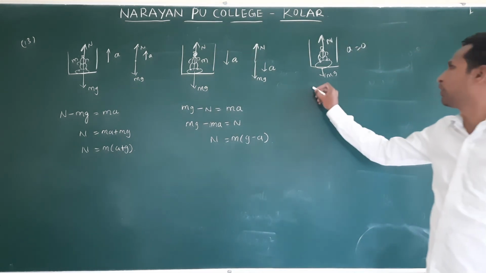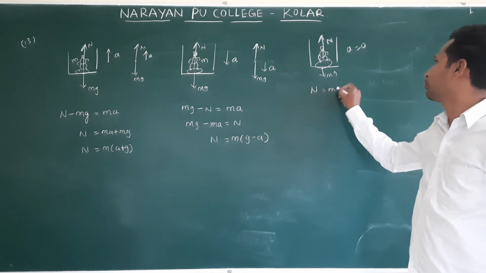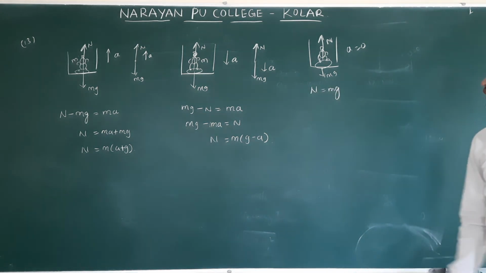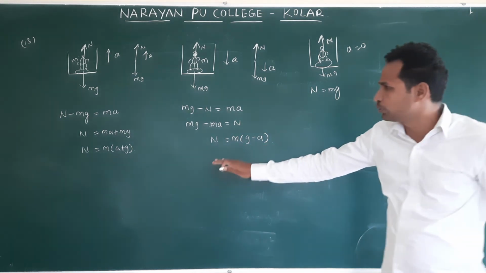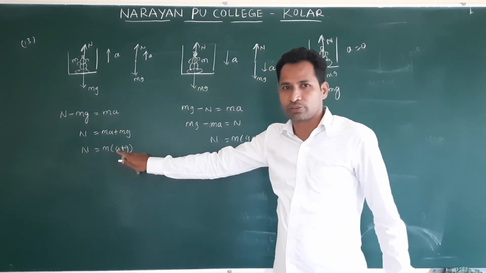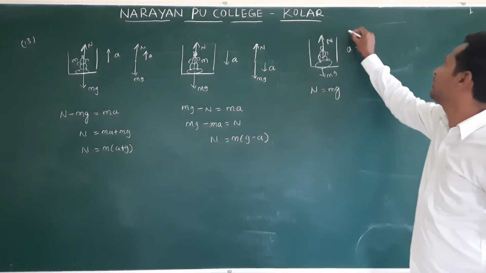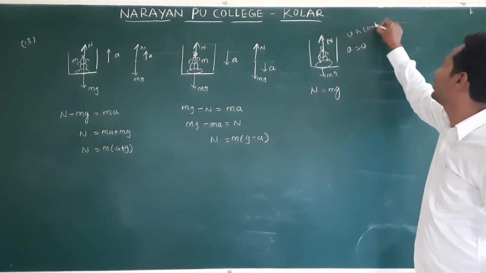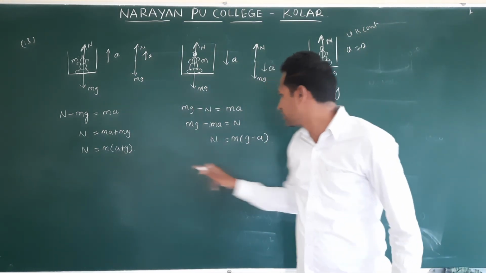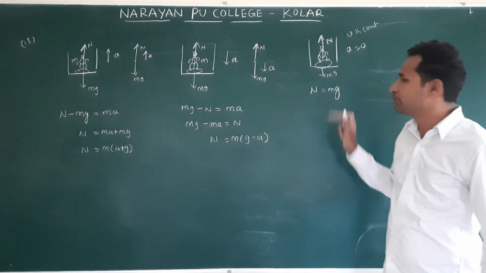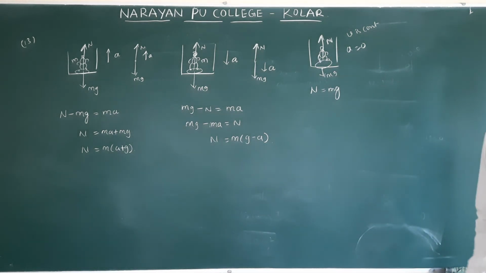Then what will be the answer? N is equal to mg because there is no acceleration. In these two equations, if we substitute a is equal to 0, velocity constant means constant speed, which means acceleration 0, you will get N equal to mg.